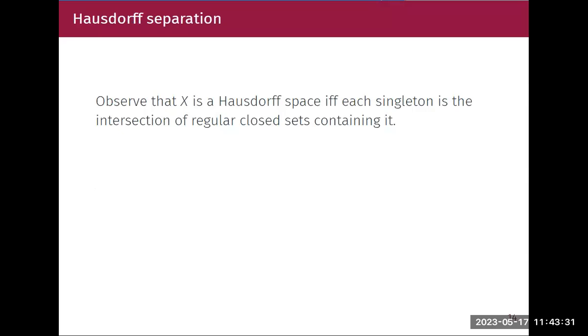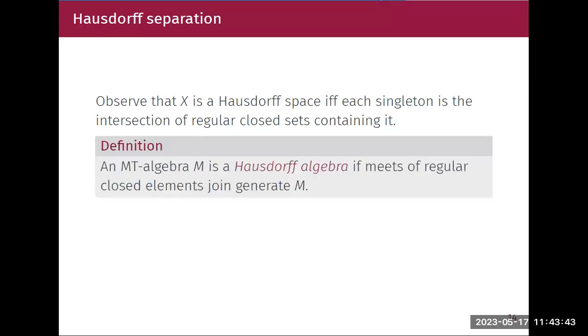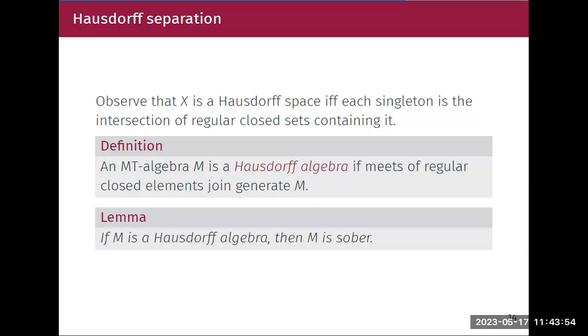In Hausdorff spaces, every singleton is an intersection of regular closed sets containing it. Following the same pattern, we generalize it to our M-algebra. We say an algebra is a Hausdorff algebra if meets of regular closed elements join generate the algebra. And very similar to what we find in topological spaces, where every Hausdorff space is sober, we get the same result here: every Hausdorff algebra is sober.